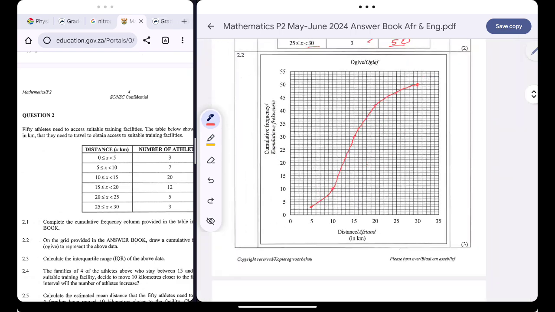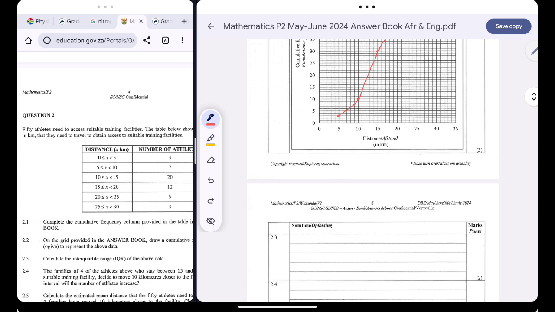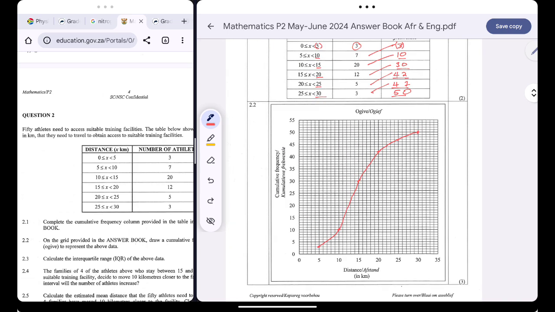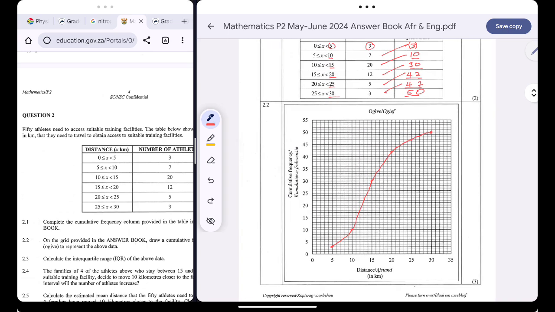Now we are being asked to calculate the interquartile range. For the interquartile range, I must know the upper quartile as well as the lower quartile, but I can find the position of both. I know that my upper quartile represents the 75th percentile of my data.